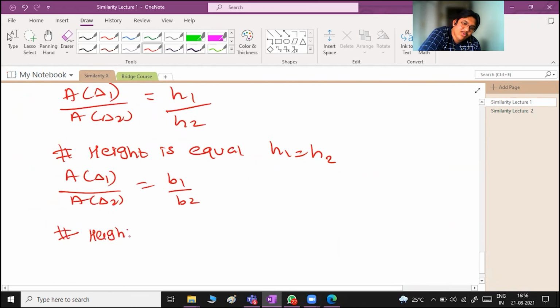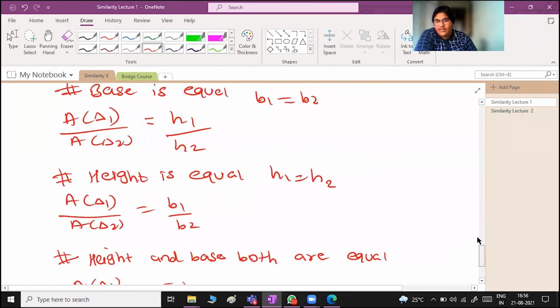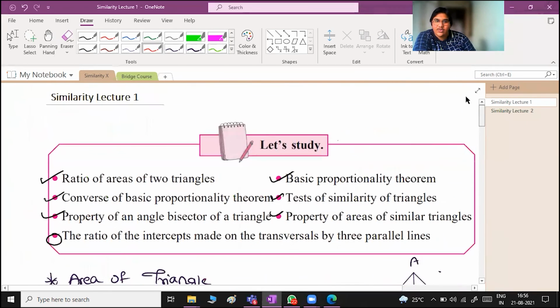Height and base both are equal. Height and base both are equal. So in this case, area of triangle 1 upon area of triangle 2 is equal to 1 upon 1, which is equal to 1. So with this, we'll end today's session over here.